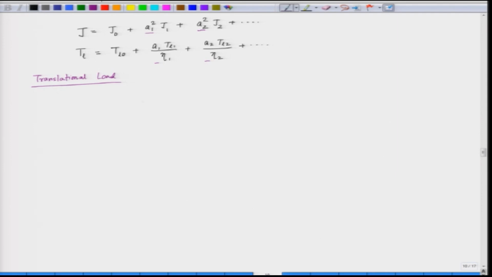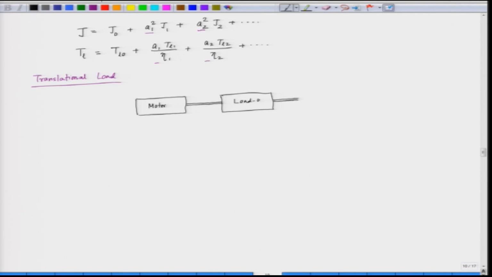Now, in this case we have a motor which is coupled to a load, this is load 0, let us say, and this is a mechanical coupling. So, load 0 is a rotational load.